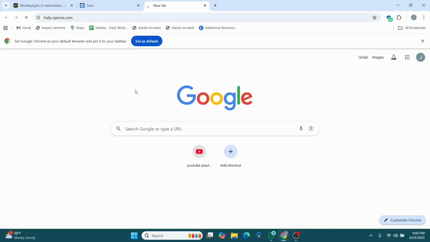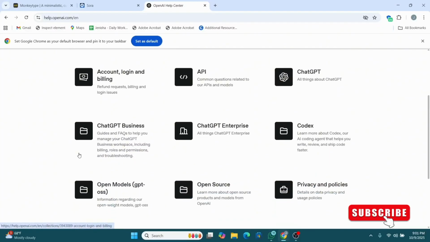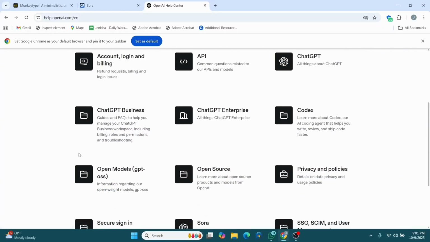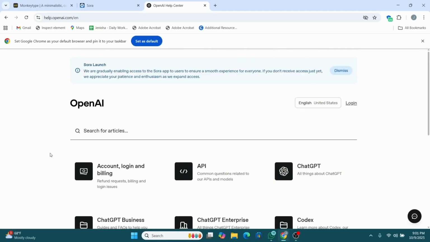If somebody has used your likeness without your permission, you can go over to the official website of OpenAI, go to their help center. And once you are here, you can just go ahead and submit a likeness removal or copyright request. You can report the content or misuse. So you can just go ahead and report it so that OpenAI will take it down.